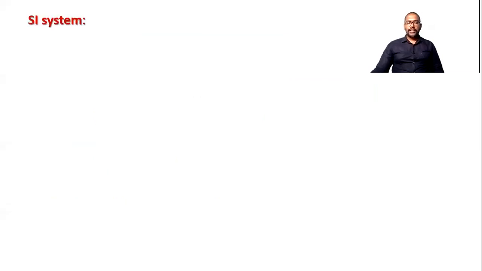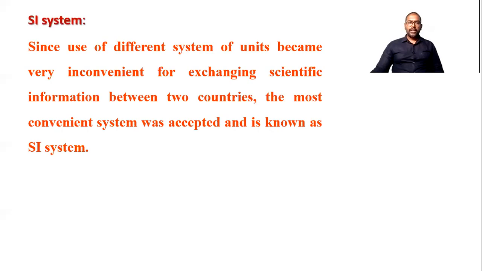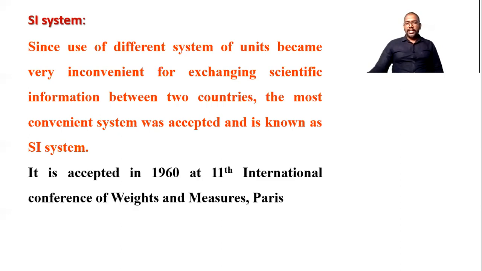Now after FPS, the next one is SI. Since the use of different systems of unit became very inconvenient for exchanging scientific information, as we already discussed, between two countries, the most convenient system was accepted and is known as the SI system. It was accepted in 1960 at the 11th International Conference of Weights and Measures, which was conducted in Paris.